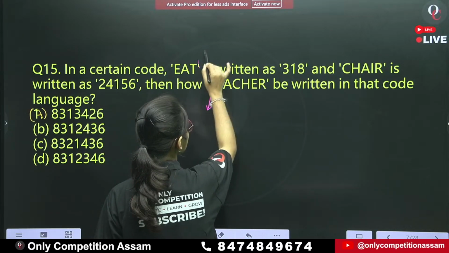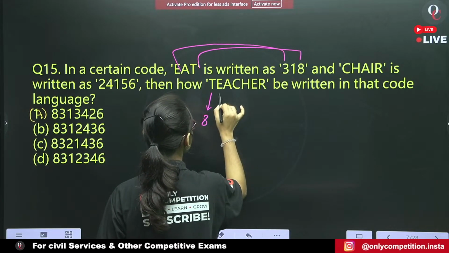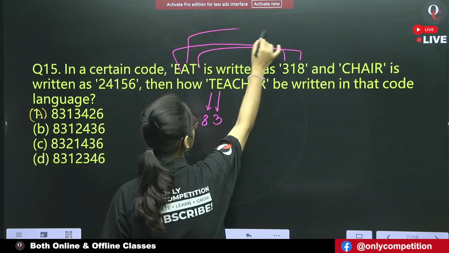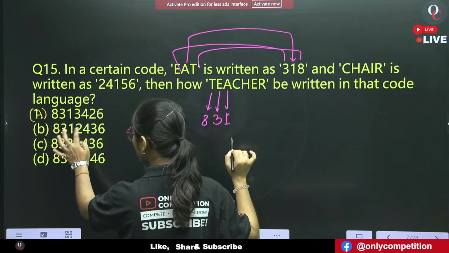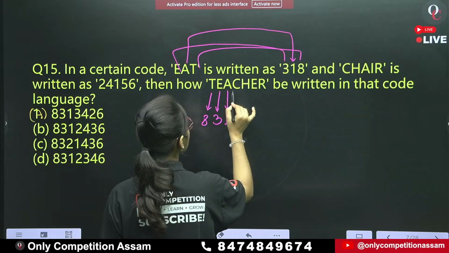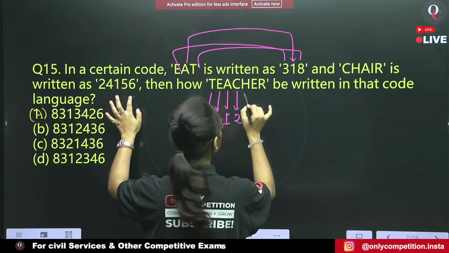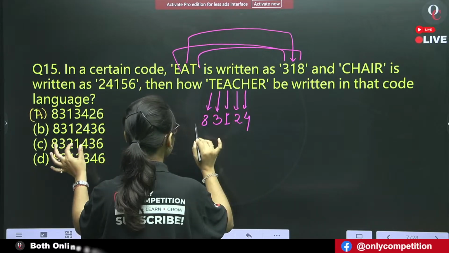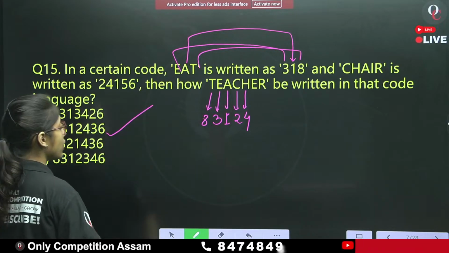T is coded as 8. E is coded as 3. E is coded as 3. Then A is coded as 1. So 831. There are 3 options, let me check more. C is coded as 2. Then H is coded as 4. 83124. Our option will be what?